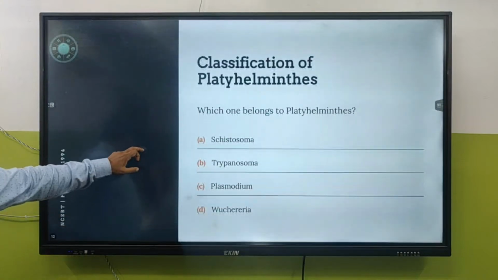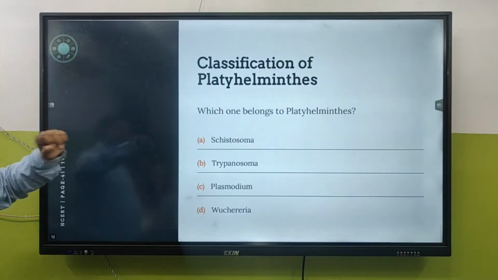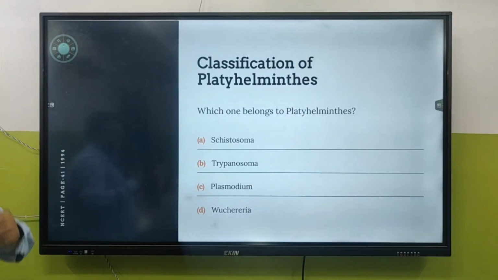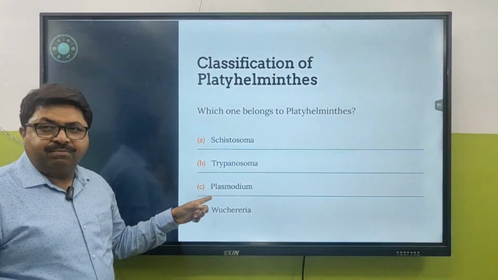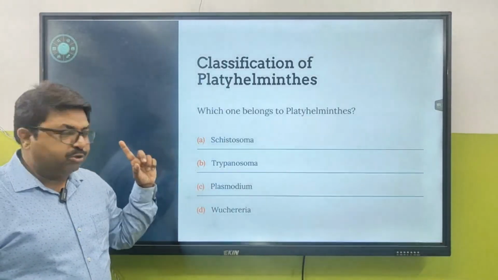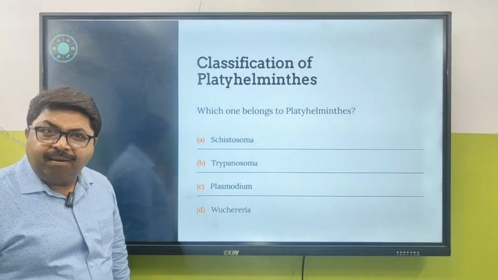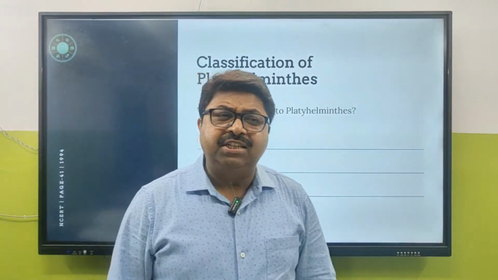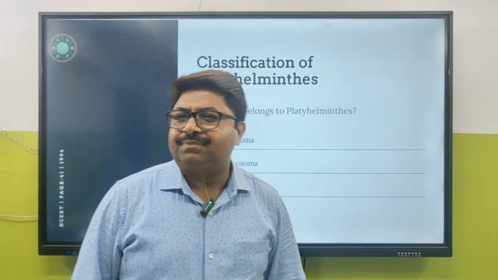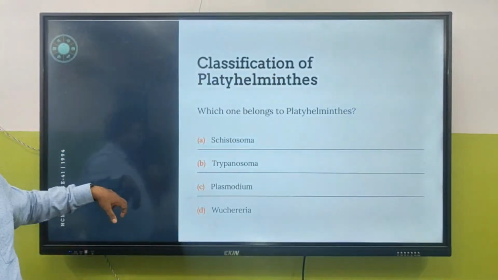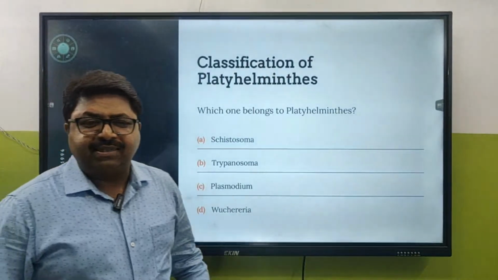What did I say and not say about classification of Platyhelminthes? Which one belongs to Platyhelminthes? Plasmodium, protozoa. Trypanosoma, protozoa. The answer is blood fluke, Schistosoma haematobium. That's it for now.